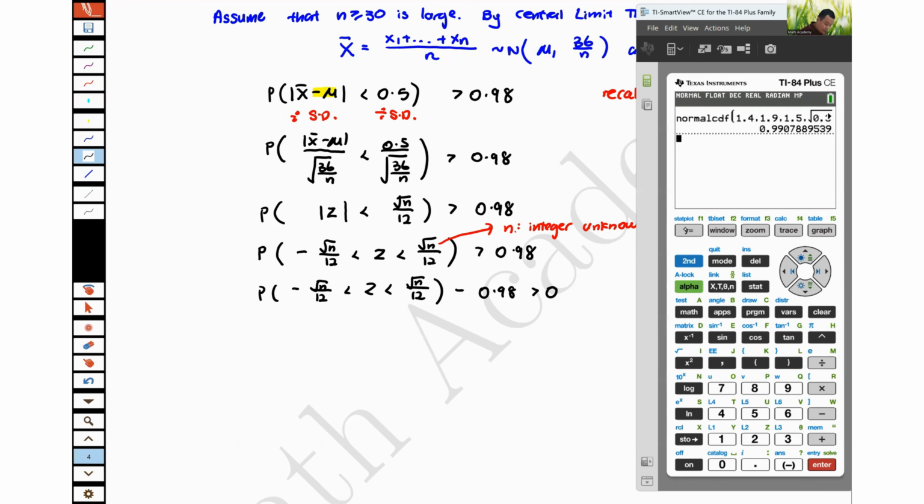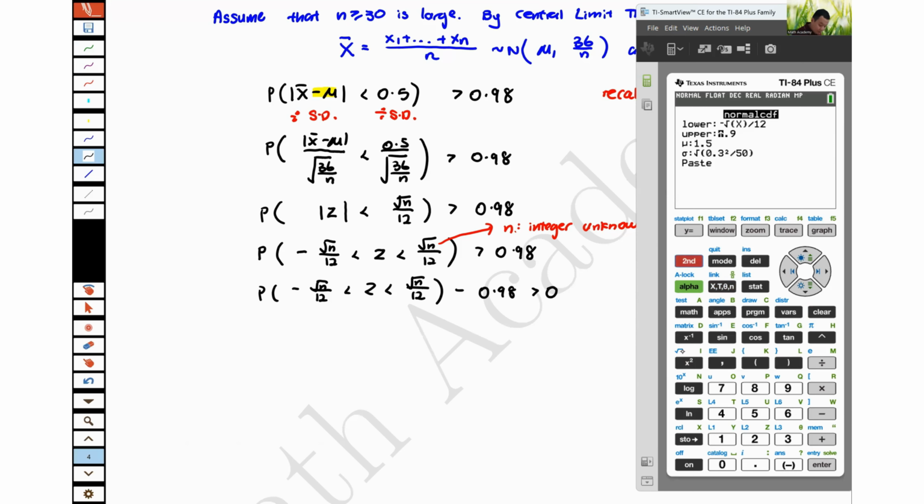Okay, so let's look at how to put it into the GC. I show you again. This is your usual step of putting in as a table. We are going to key probability, which is to key your normal CDF. Your lower and upper is now based on these two. Your n becomes the x. So I'm going to clear this. We are going to key the n as x, and we divide by 12.